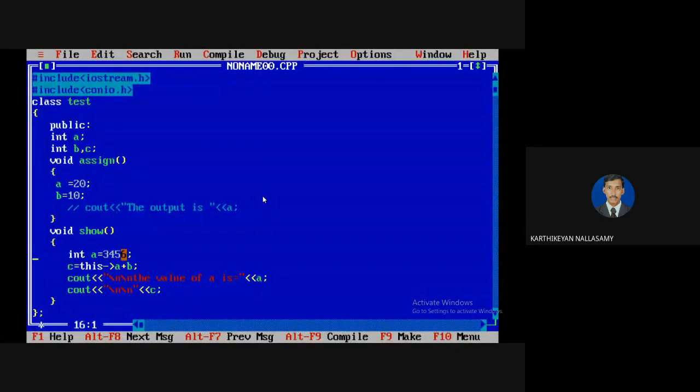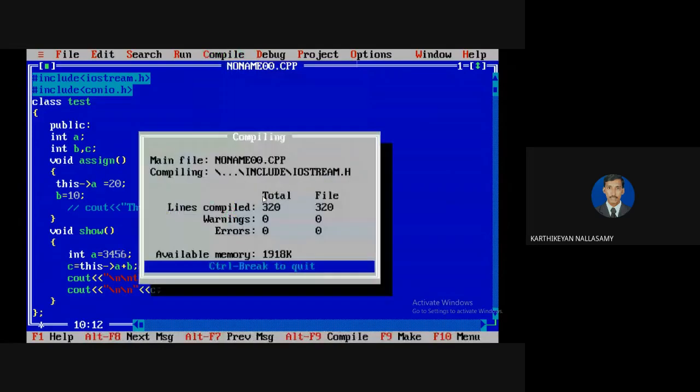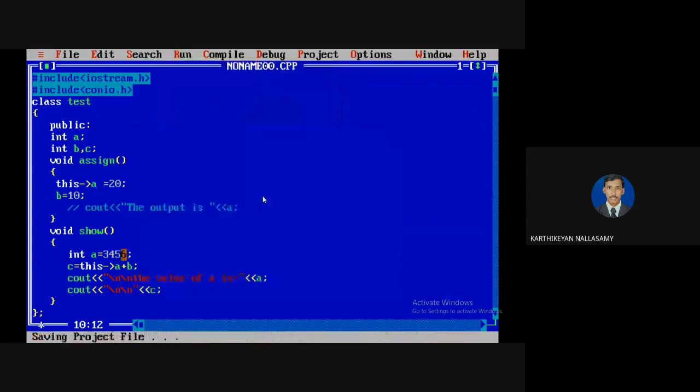So actually, even here you have mentioned this dot A, meaning this A. It means that it will assign the value to this A. It will not make any error message at all. So now you can compile and you can run it, no issue. But actually, this is preferred when this dilemma is happening.